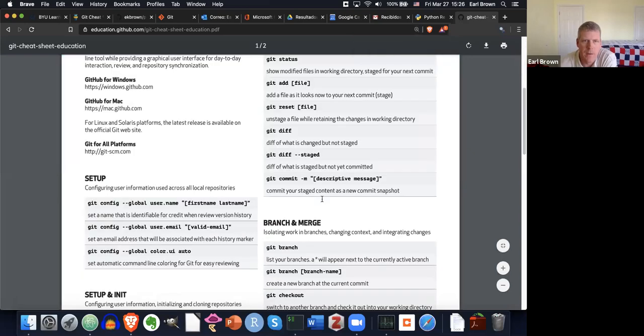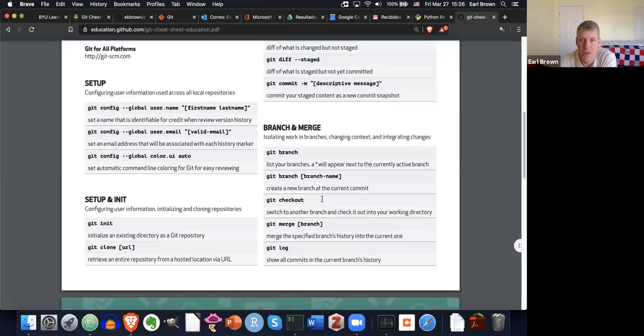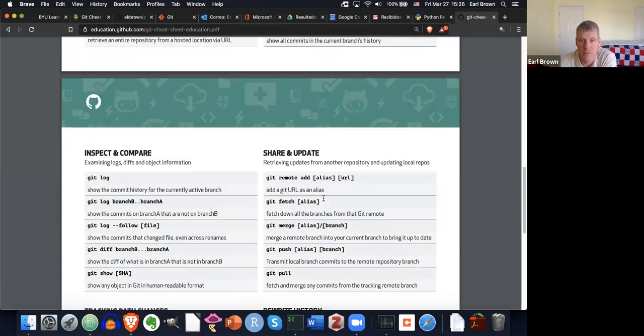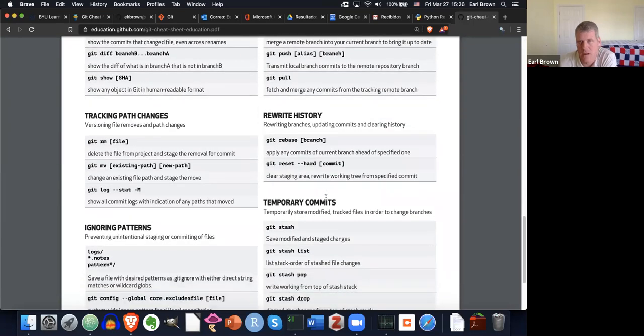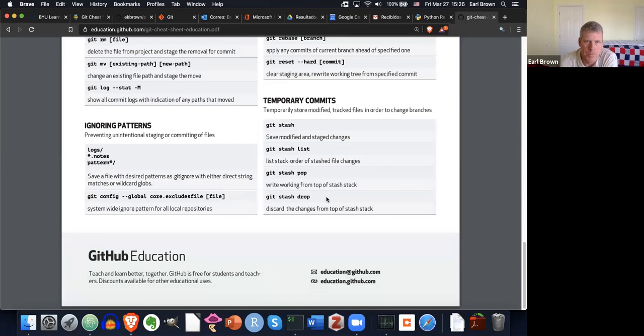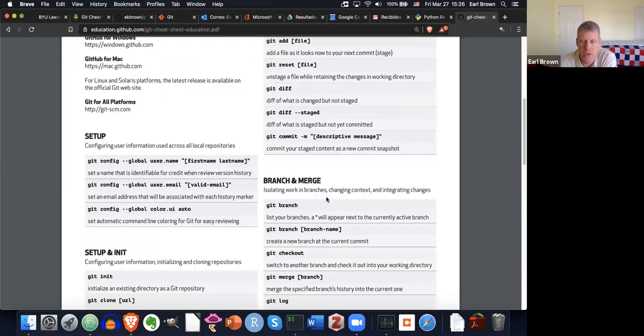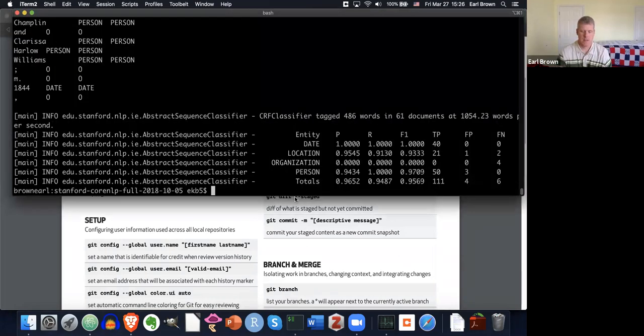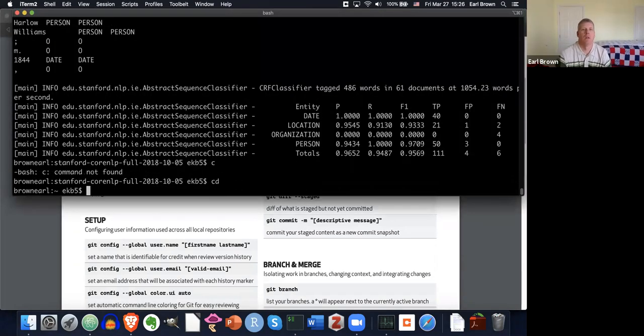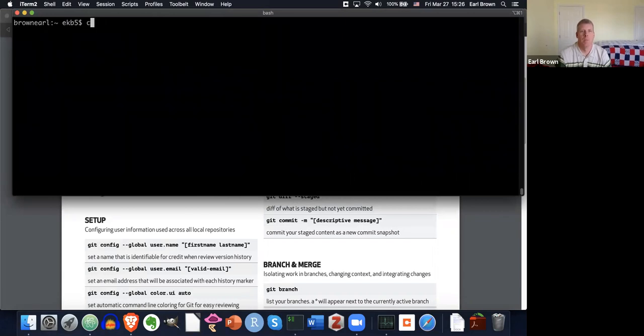Anyway, so here, Git has a lot of commands, and I'm just going to show you a handful at most. There's all sorts of stuff about branches and stuff. I'm not going to be able to show everything. I just want to show you the main things I do with Git. So where should I start? So let's go up to, let me clear this out.